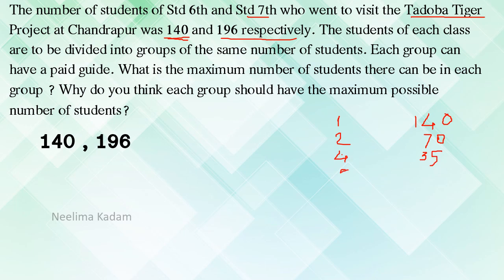Then 5 is there because 0 is in the units place. 5 2s are 10, 5 8s are 40. 6: it is not divisible by 3, therefore also not divisible by 6. 7: yes, it is there. 7 2s are 14 and 0. 8: no. Next, 10 and 14, then 12 not possible.